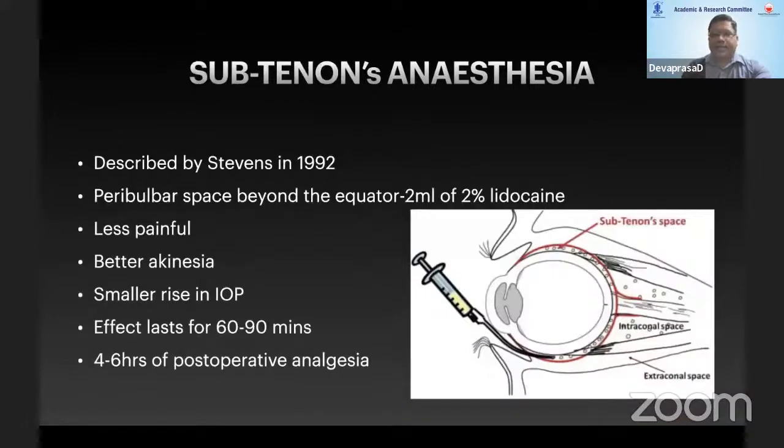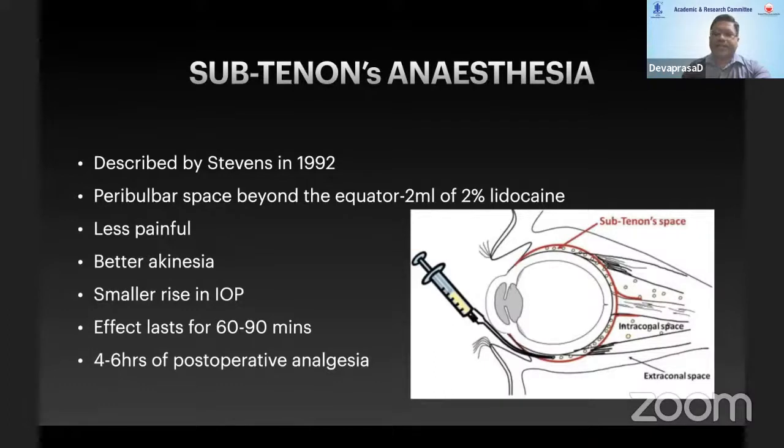Another very good technique is subtenon anesthesia, which was described by Stevens in 1992. It is injected into the peribulbar space beyond the equator, around 2 ml of 2% lidocaine. It is less painful, with better akinesia. There is a very small rise in IOP.